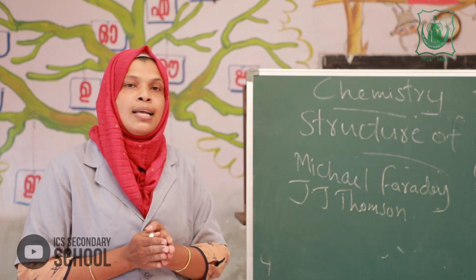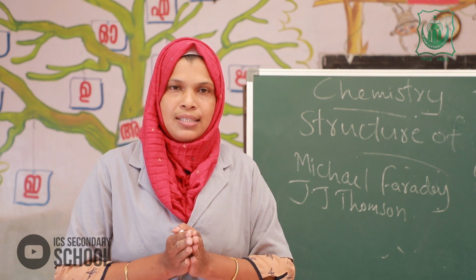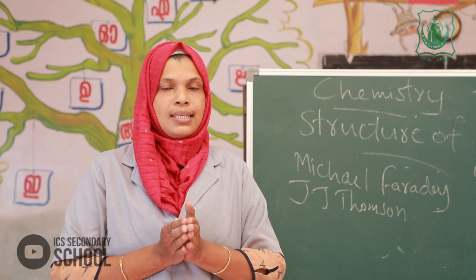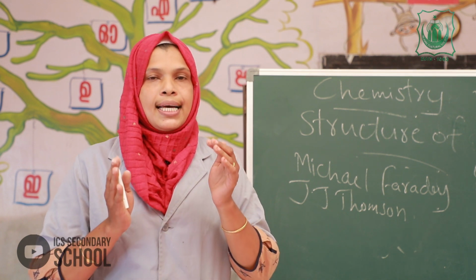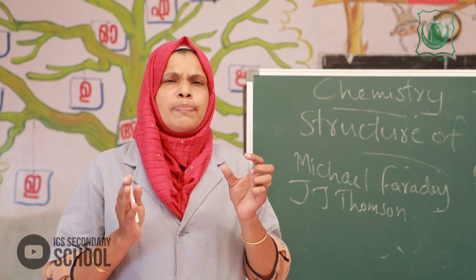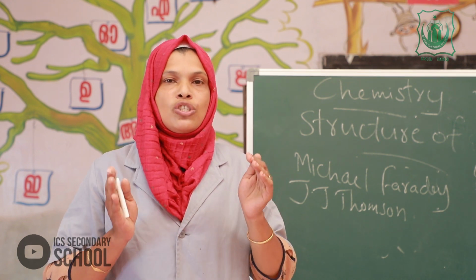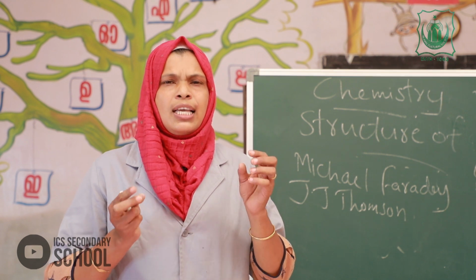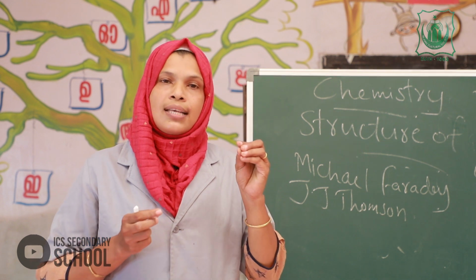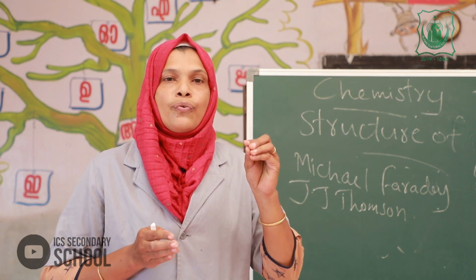When electric discharge was passed, all gases gave the same negative particles irrespective of the nature of the substances. He also proved that these particles are smaller than atom, but they are part of the atom.